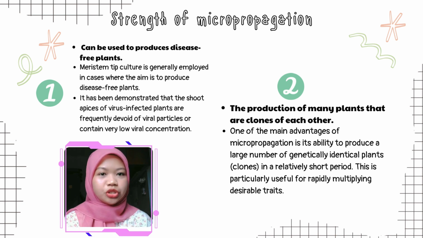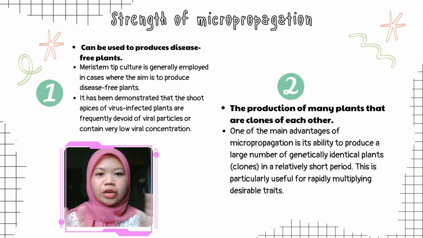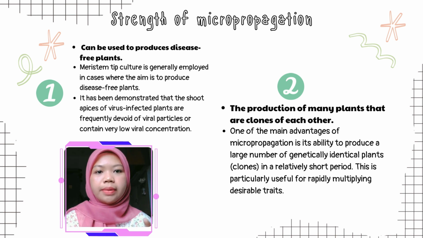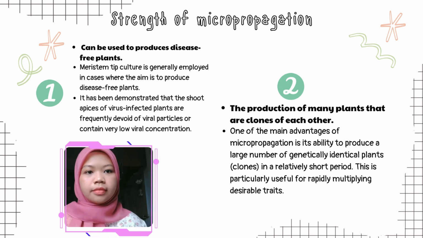It has been demonstrated that the shoot apex of virus-infected plants is frequently devoid of viral particles or contains very low viral concentration. It can make the plant less virus-infected and produce disease-free plants.